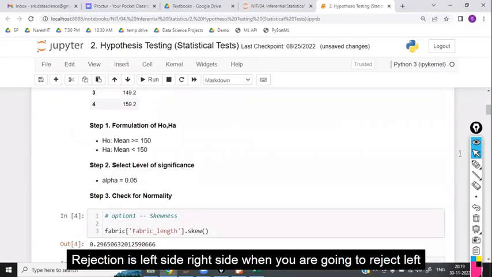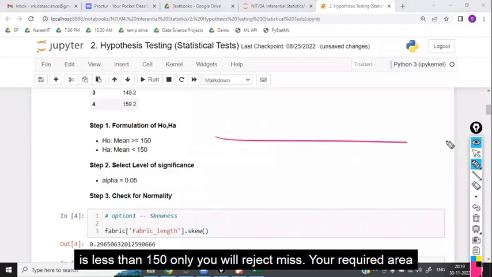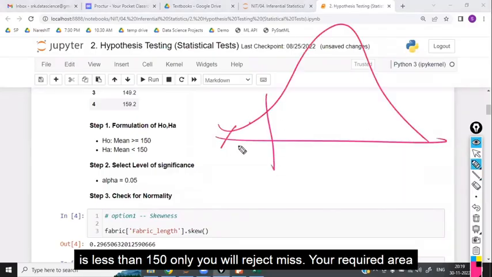Rejection is left side or right side. When are you going to reject, left side rejection or right side rejection? Left side. If it is less than 150 only, you will reject. Means your required area is the left side.